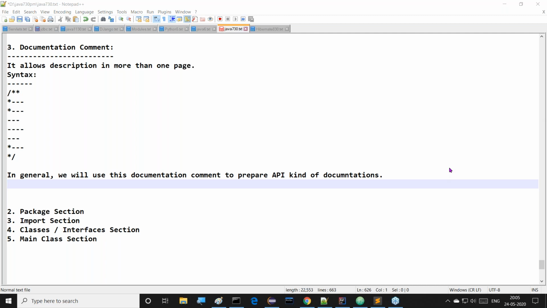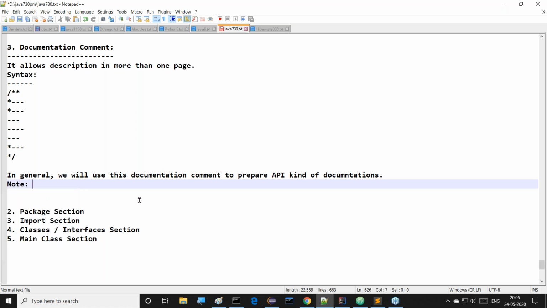So what is this API kind of documentation actually? What is the meaning of this API kind of documentation, sir? We just have to understand this point. API type of documentation, in the sense, for our programs, in general for Java programs, we are able to provide some description about our programming elements.